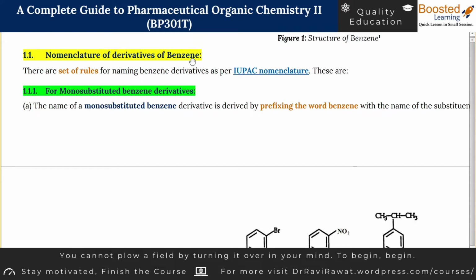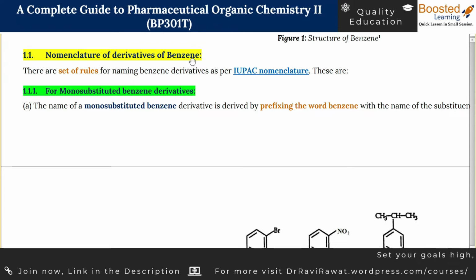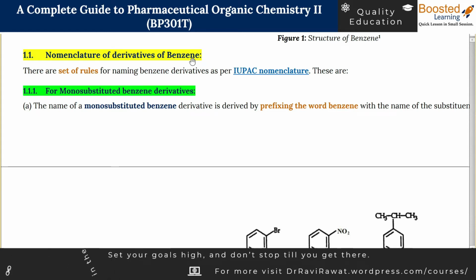Now in this lesson, we have to study nomenclature. Nomenclature means giving names. Like we as humans were assigned a name by our parents or maybe our grandparents or any of the other relatives. So name is very important because by this name itself, everyone around you refers to you. So whenever there is a chemical compound and people want to talk about the compound, then the compound must have a name. So there is importance of having the name.